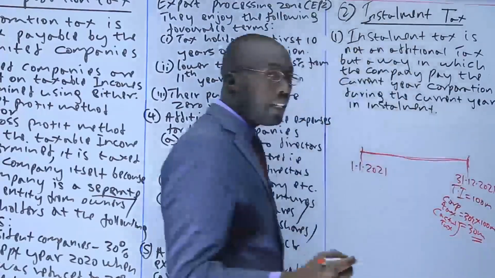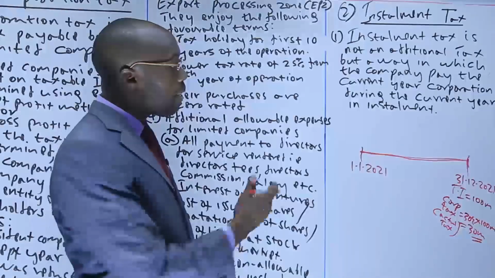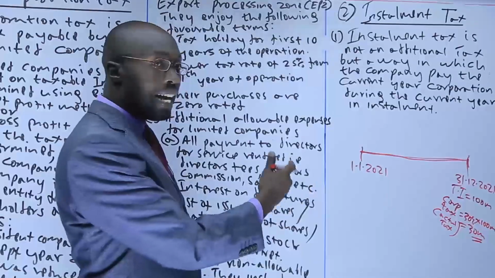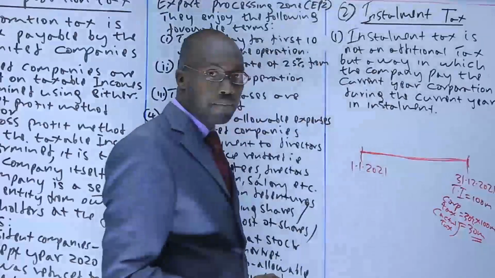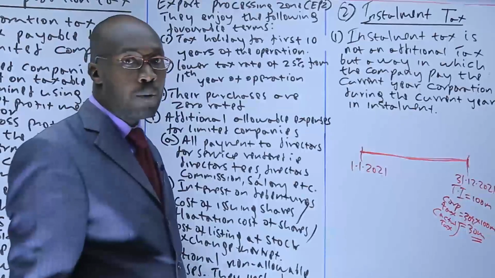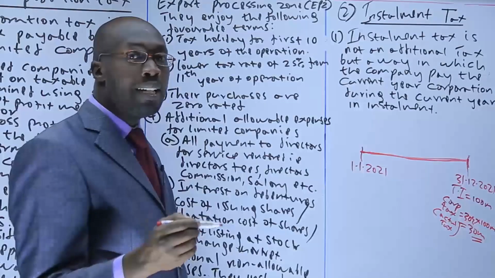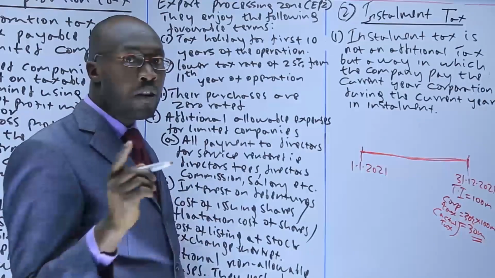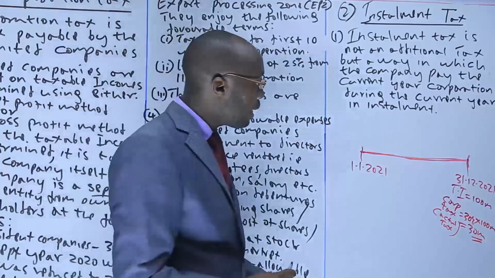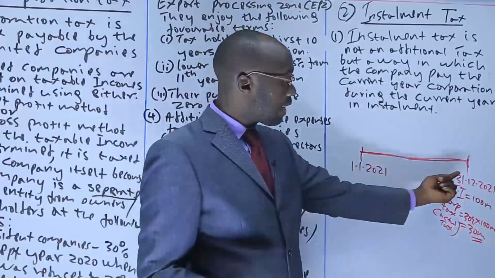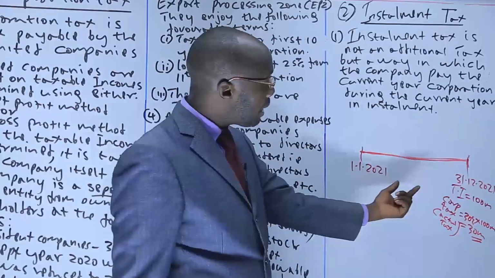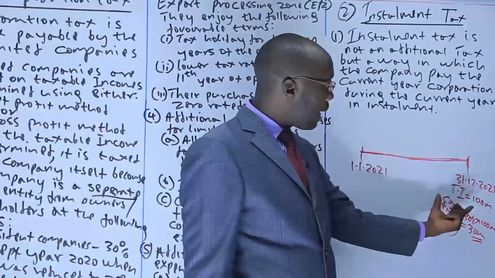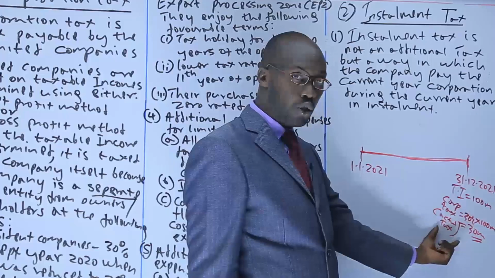But according to the Income Tax Act, that company is supposed to have paid that tax during this year as it was operating. So how was it supposed to be paid? It was supposed to be paid in installments. But now the question is, how can you tell a company to be paying that year's tax during that year in installments, whereas it has to get to the end of the year, determine the taxable income, and the tax it is supposed to pay?